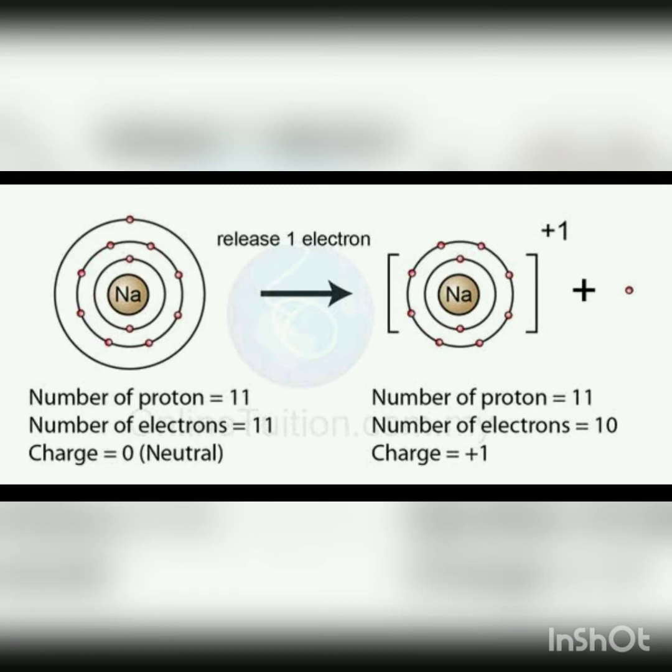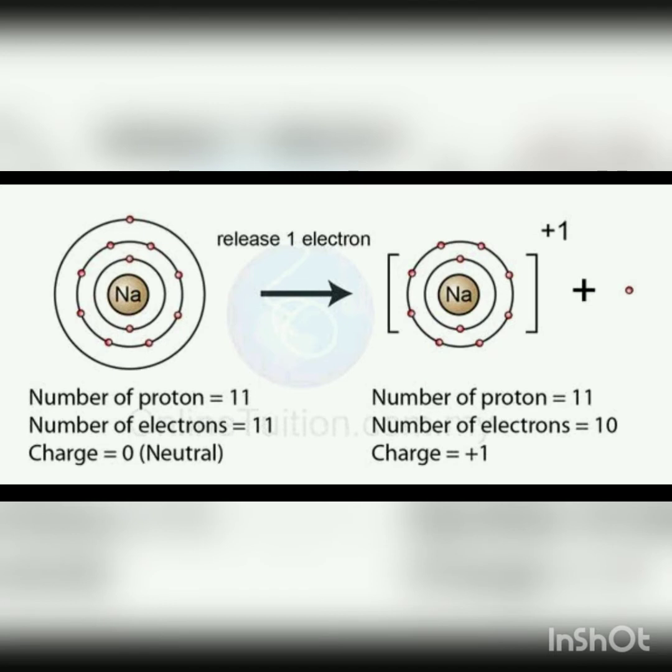As we fill the electrons in all these shells, the last shell will get only one electron. And for sodium, it is easy to lose this one electron instead of gaining 7 more electrons. So, the sodium atom will release this one extra electron and form a cation.